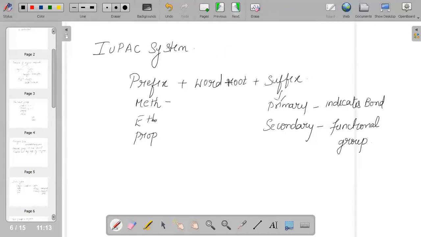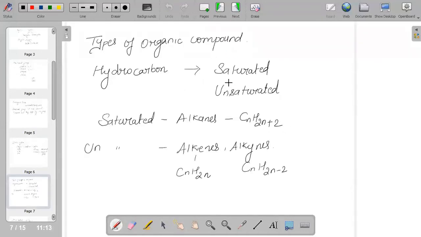Next, when we talk about the types of organic compounds, we have different types. That is nothing but what we call hydrocarbons. And hydrocarbons can be of two types: saturated and unsaturated.